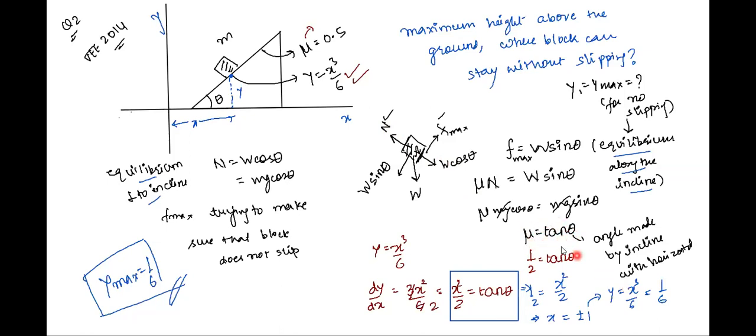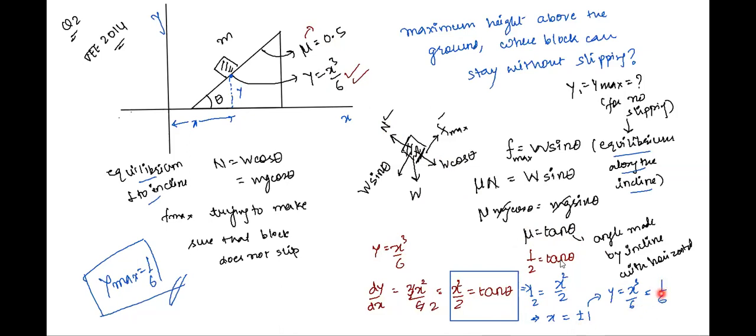Now, how did tan theta come? We remembered that tan theta is nothing but slope or m or dy by dx. So we had the value of y, we differentiated it in order to get x square by 2, and this was nothing but tan theta, right? It was given in the question the value of mu is 0.5, substituted 0.5 here, and then instead of tan theta we substituted x square by 2 to get x value as plus minus 1.